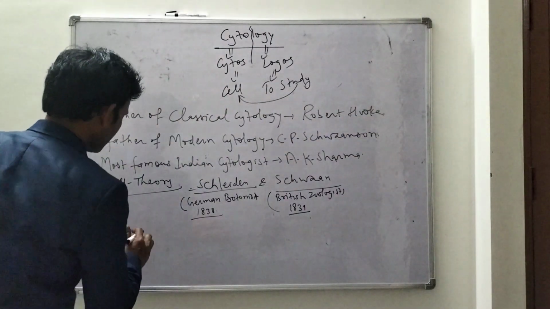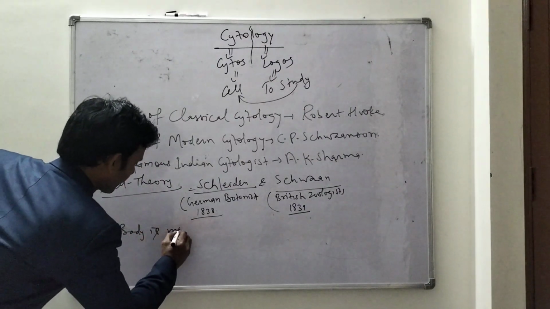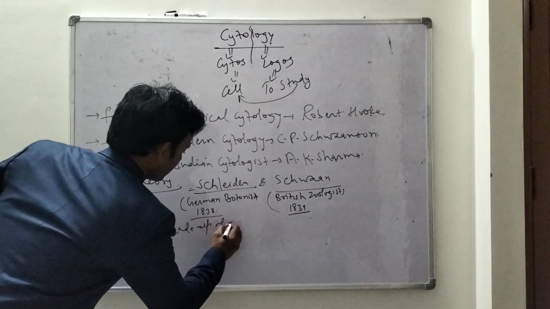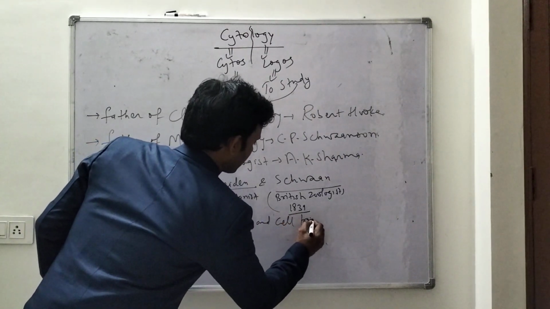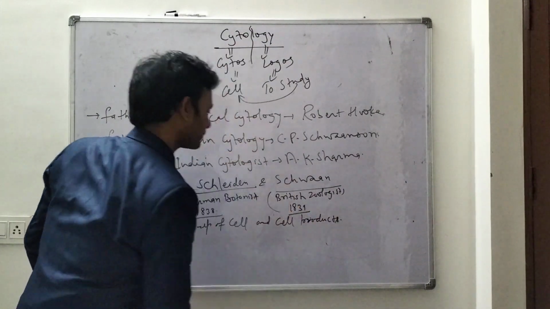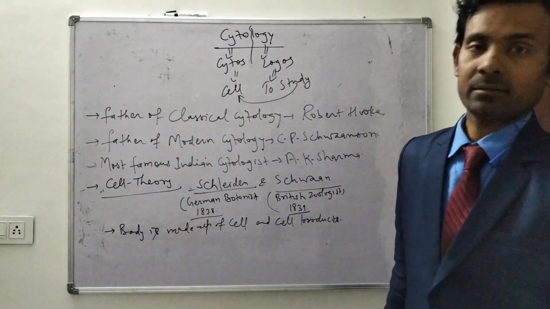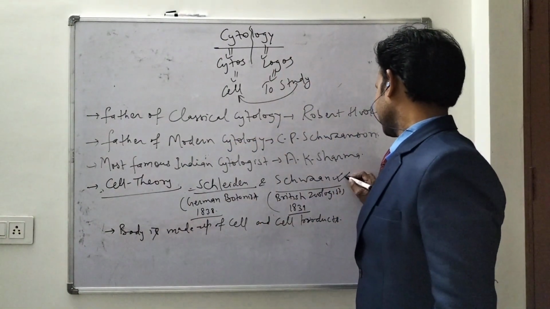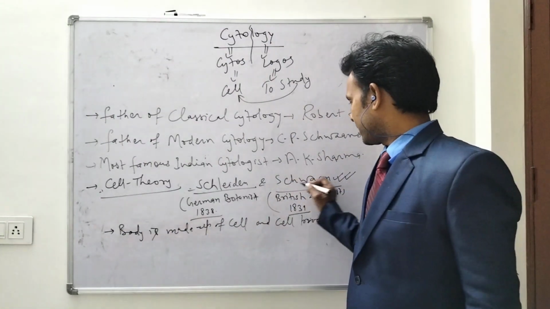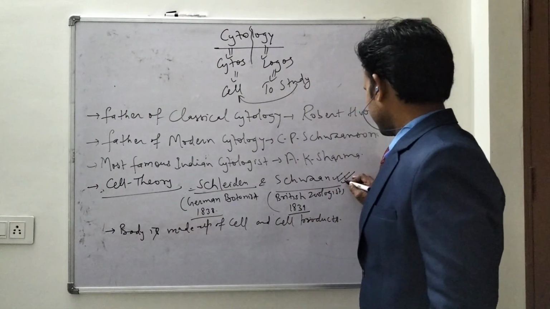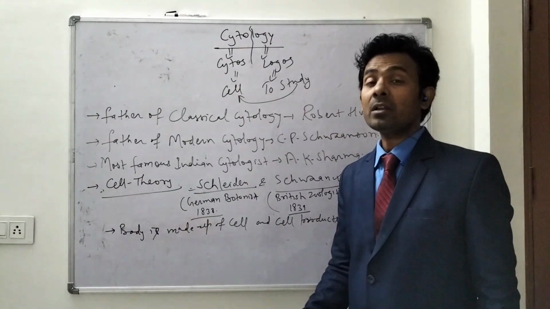So the cell theory was this: the body is made up of cells and cell products. But they could not justify the formation of cells. That means they did not confirm the process through which a new cell is formed.